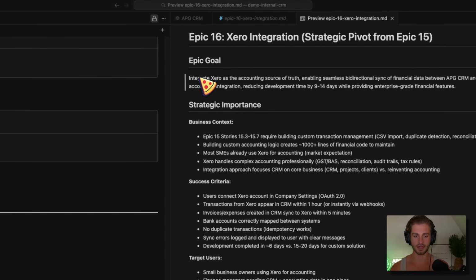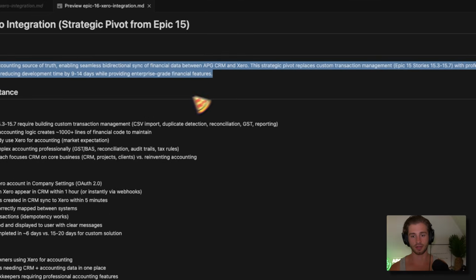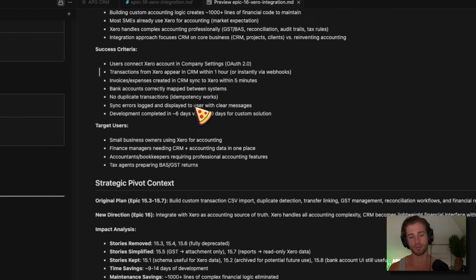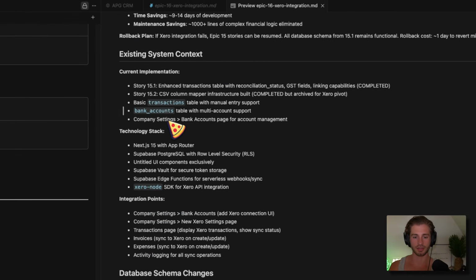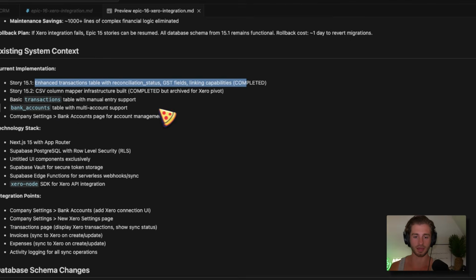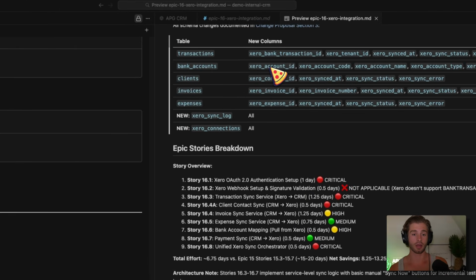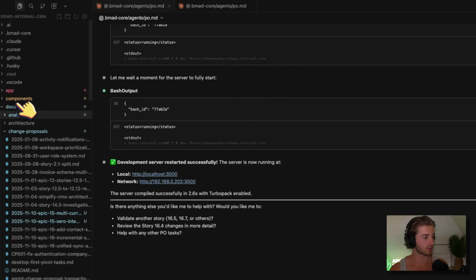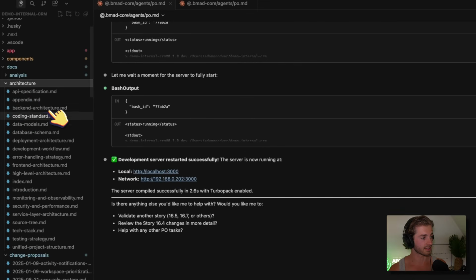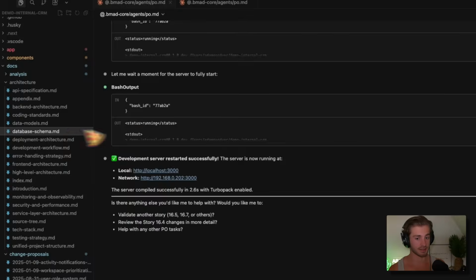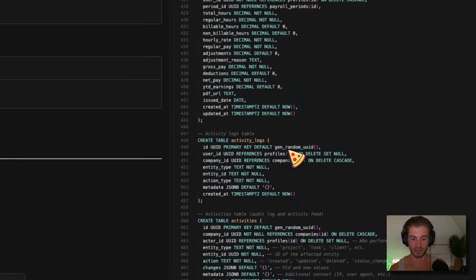We can see here that the purpose is to integrate Xero as the single source of truth. And basically what it's doing, if we come down to the stories, basically modify database fields. So we can see here, and now this is looking at our, so if we go up to our docs and we look at our architecture, we can see our coding standards, we can see our database schema. So you can see here, we've got our database schema in here.